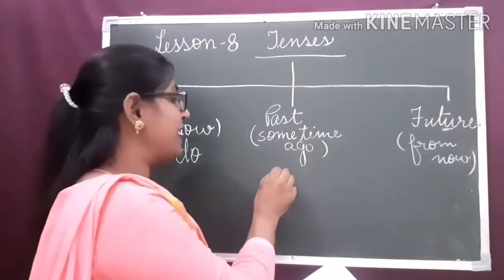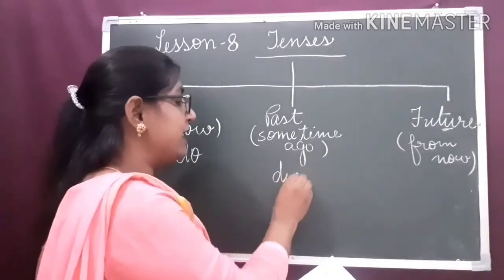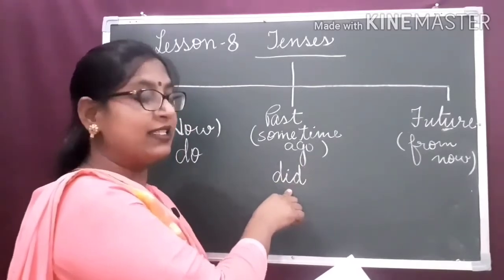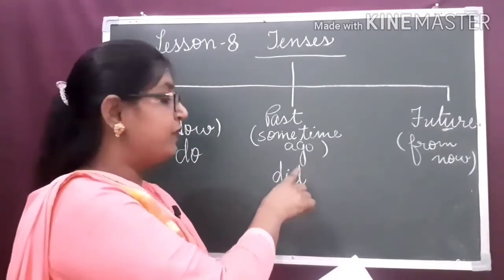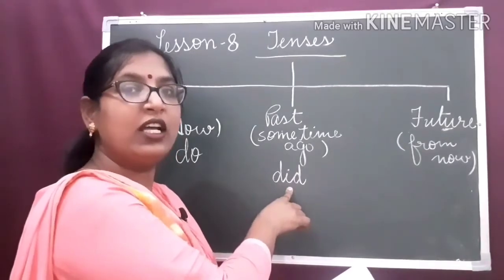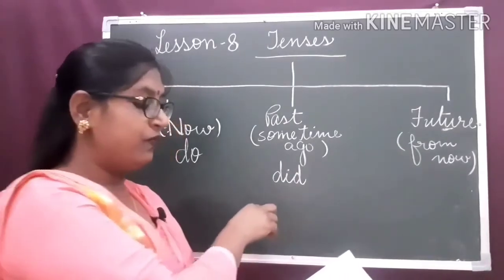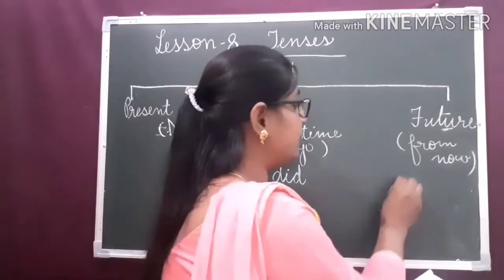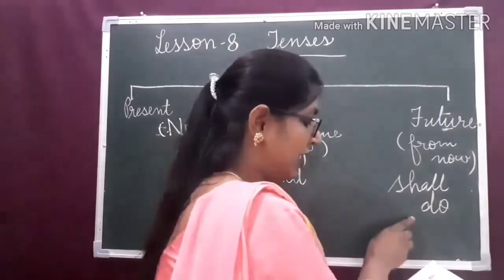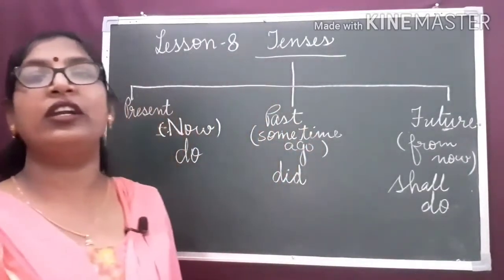I did my work. Did is the past tense form of the verb do. So, by reading this sentence, we come to know we are talking about the past action. I shall do my work. Shall do indicates the future action.